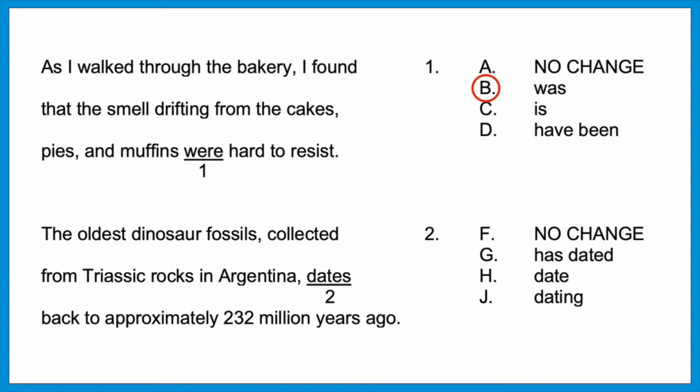Let's do the second. The oldest dinosaur fossils, collected from Triassic rocks in Argentina, dates back to approximately 232 million years ago. Look at what they're doing. Collected from rocks in Argentina is separated with commas on each side. That's your appositive. We can skip it. So we can go back to the noun fossils. That's the subject. So connecting those words, the fossils date back. The answer is H.